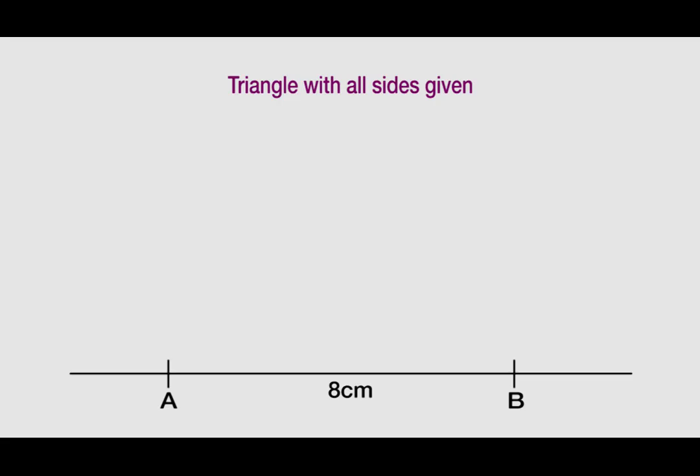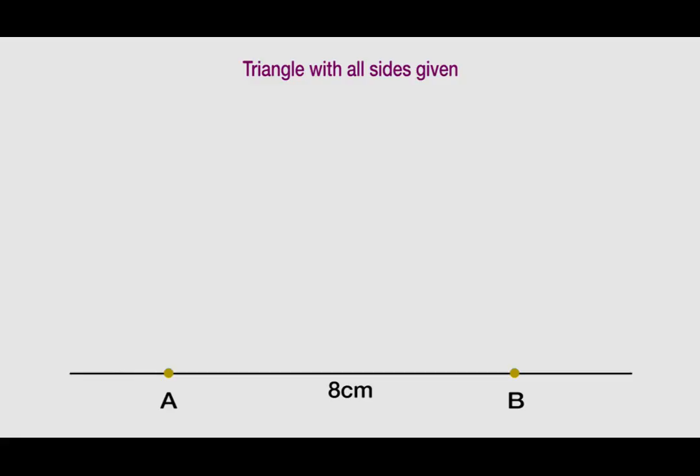Good. Now let's see how we can construct the line AC. We are told AC is 10 centimeters. So open your compass to the length of 10 centimeters. And with your compass point at A, draw an arc. Now move your compass point to B and measure the length 9 centimeters.